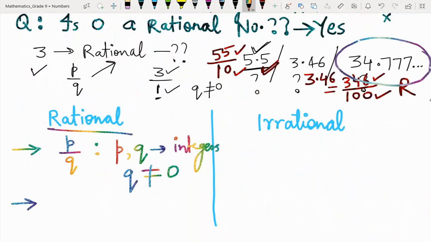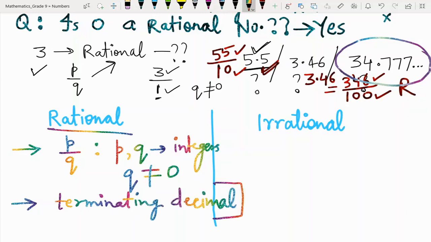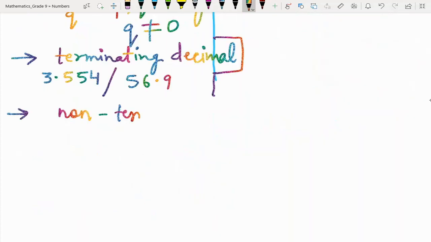For rationals, we will have either first form is p over q form. That is very simple. If a number is given to you in this form, you can easily tell that this is a rational number. The second case of rationals is if a number is given to you in the form of terminating decimal. Terminating decimal means it should have an end.